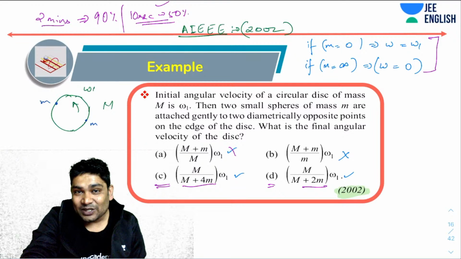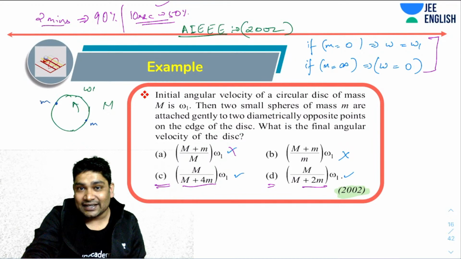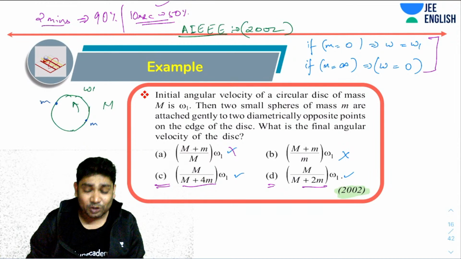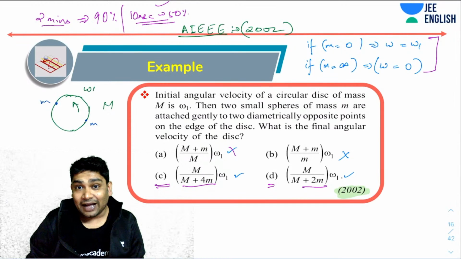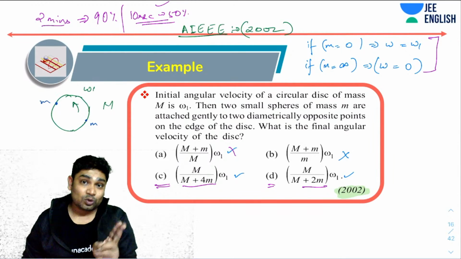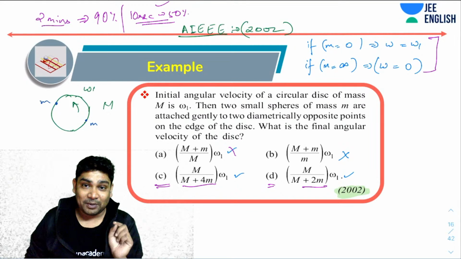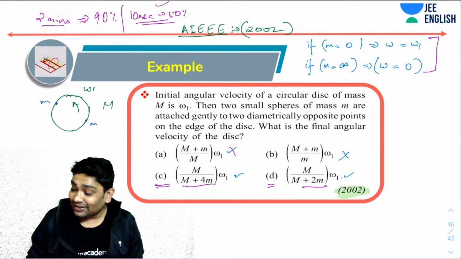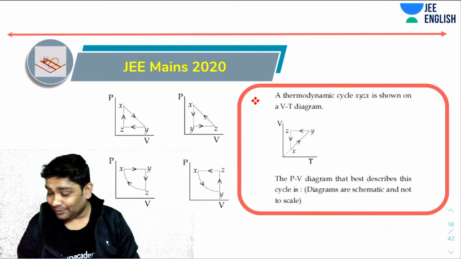Okay. So this is another way. As I said, try using these kind of substitutions, zero and infinite, and you will more often than not be able to eliminate at least two options or sometimes even pinpoint the exact answer. So use this, but use this smartly. Now let's talk about another one.